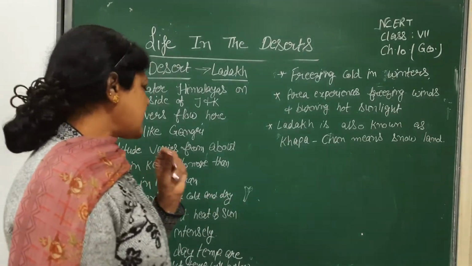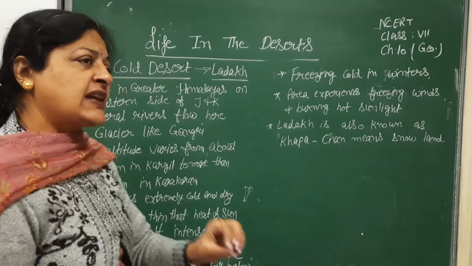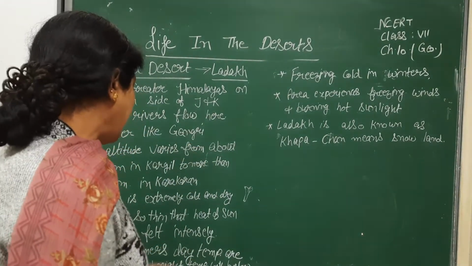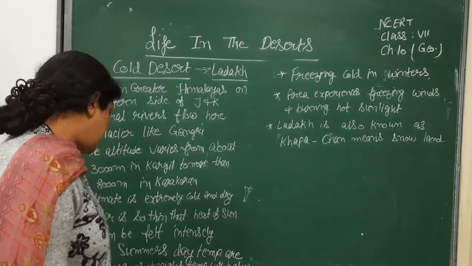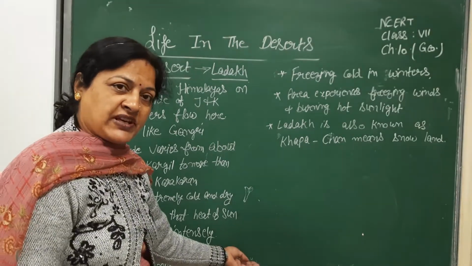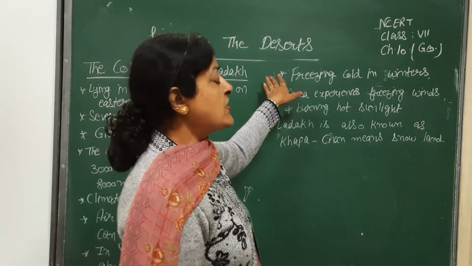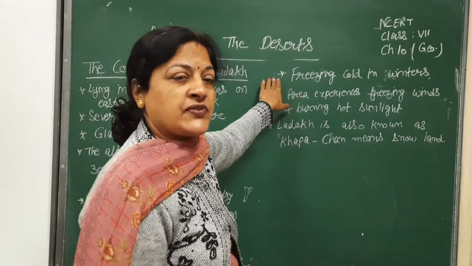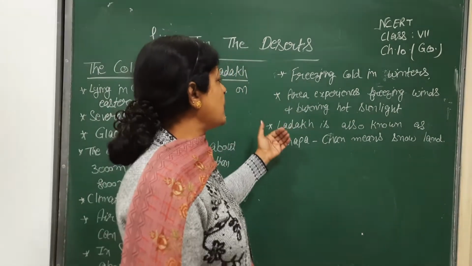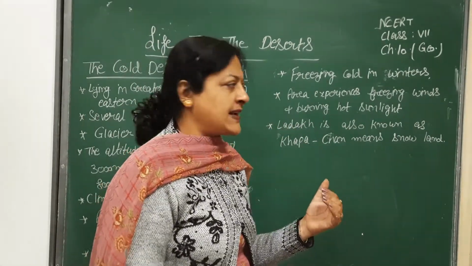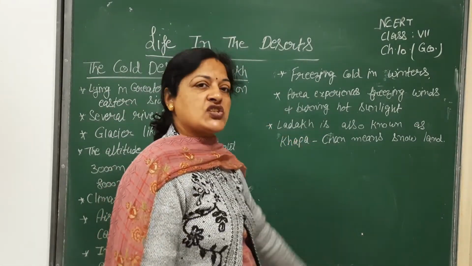The climate is extremely cold and dry. Air is so thin that the heat of the sun can be felt intensely. Thus in summers the day temperatures are above 0 degrees and night temperatures are below minus 30 degrees. The winters are freezingly cold. This area experiences freezing winds and burning hot sunlight. Ladakh is also known as Khapa Chan, meaning snowland.